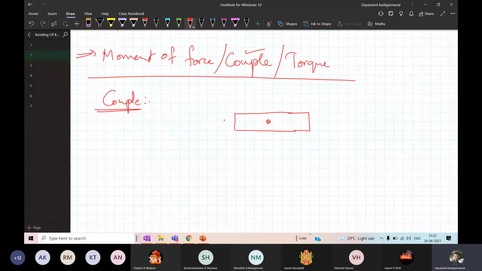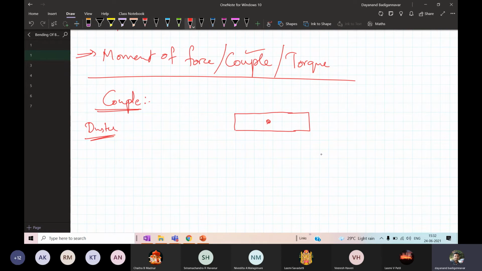Now I will give one example. I have a rectangular object like this, and I have fixed it at one place. After that, it is such that it is moving. Even though I fixed it, it is moving. For example, I have taken a duster and I fixed it on the writing board.